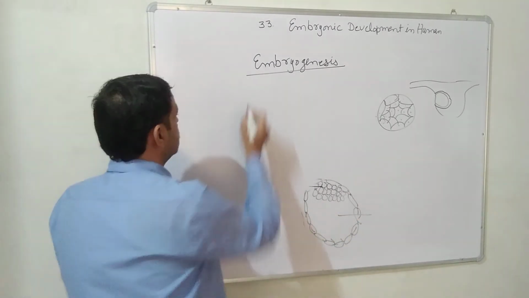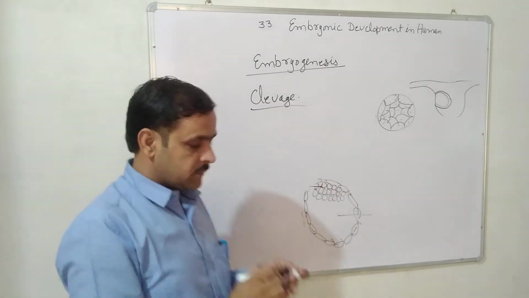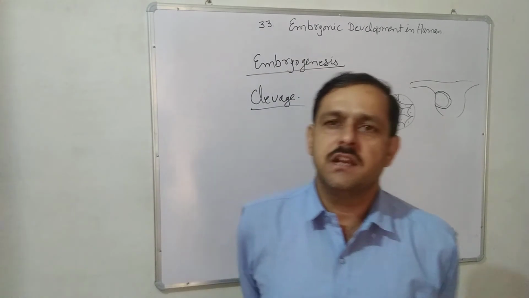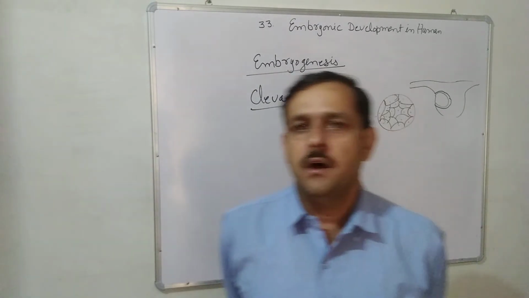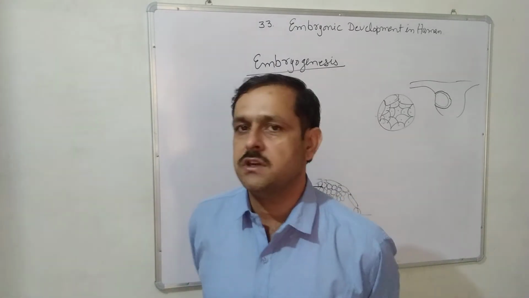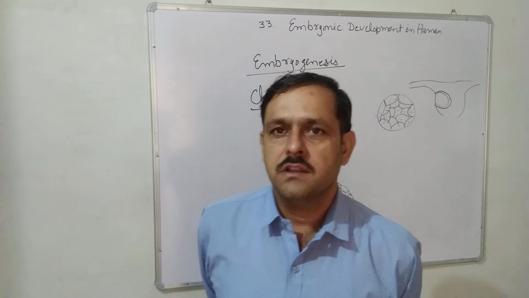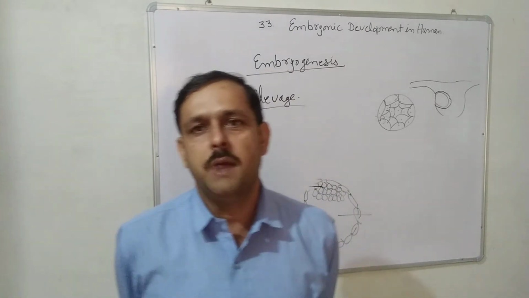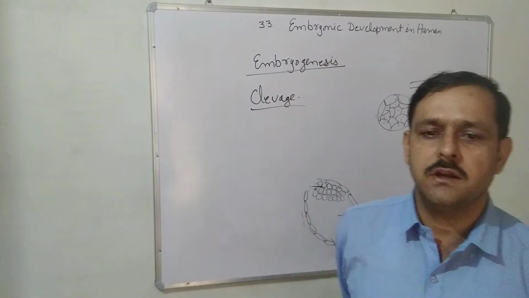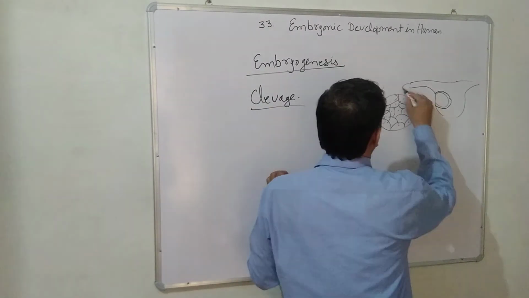Now, second question, cleavage. What is cleavage? The mitotic division in which the number of cells increases but the size of the cell remains the same. That is called cleavage. So, a one mark question is asked here also. What is cleavage? A mitotic division in which the number of cells increases but the size of cells remains the same. The process of fertilization in human completes in the fallopian tube. As we know, in the fallopian tube there is fertilization.